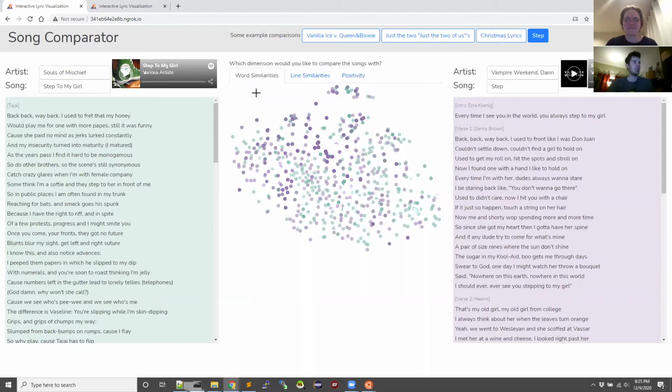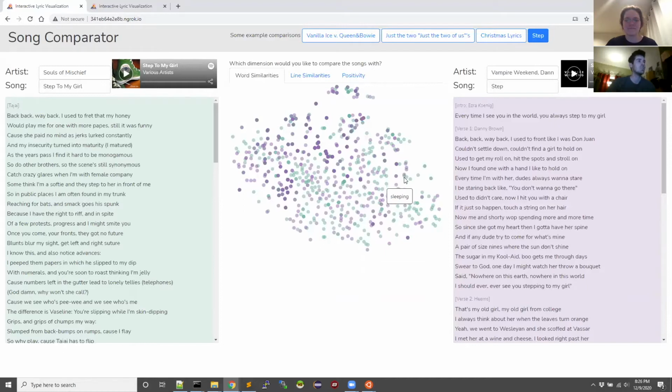On word similarity, we've plotted all the words that are in each of the songs. The way we do that is feed each word through the BERT model to get a word encoding, and then use t-SNE to get it down to just 2 dimensions. What you'll see here is that words that are really close together are very similar. And you can see that there's a good amount of overlap in these songs.